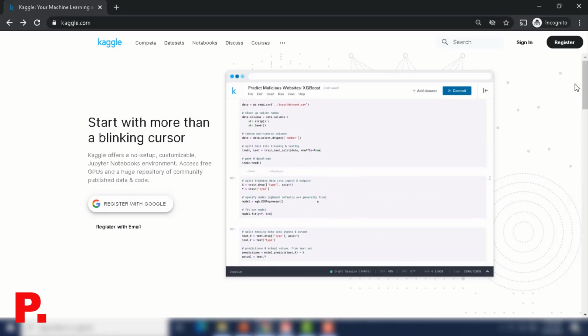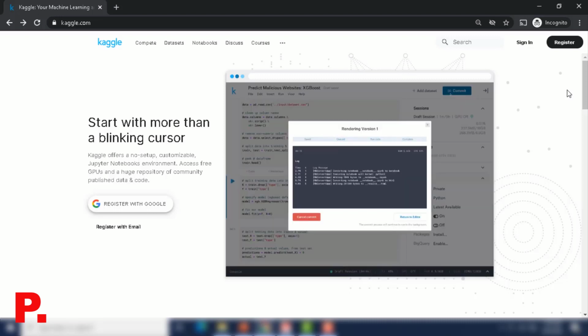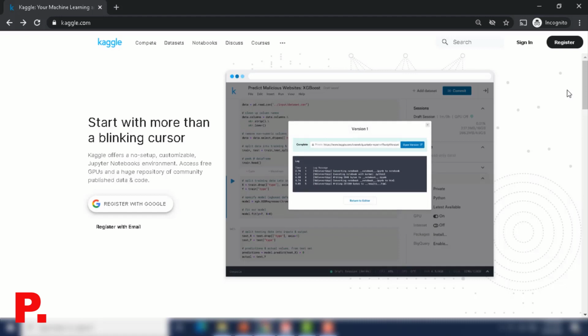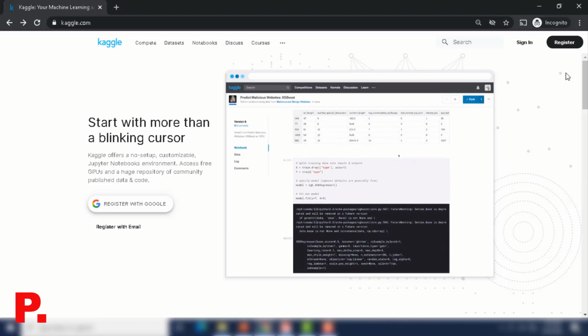Now go ahead, register yourself, start competing in different competitions, explore various datasets that are there, learn from different notebooks and start contributing, discuss different aspects with like-minded data scientists and collaborate and learn from them, and also make the most of the micro courses that are there on Kaggle. I hope this was helpful.